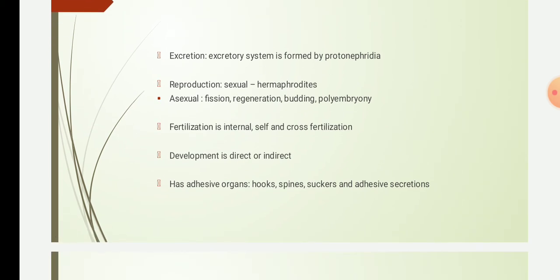Then reproduction. Many of the platyhelminthes reproduce sexually and asexually by fission. In the fission, sometimes they produce a chain of zooids also, and this superficially resembles segmentation.